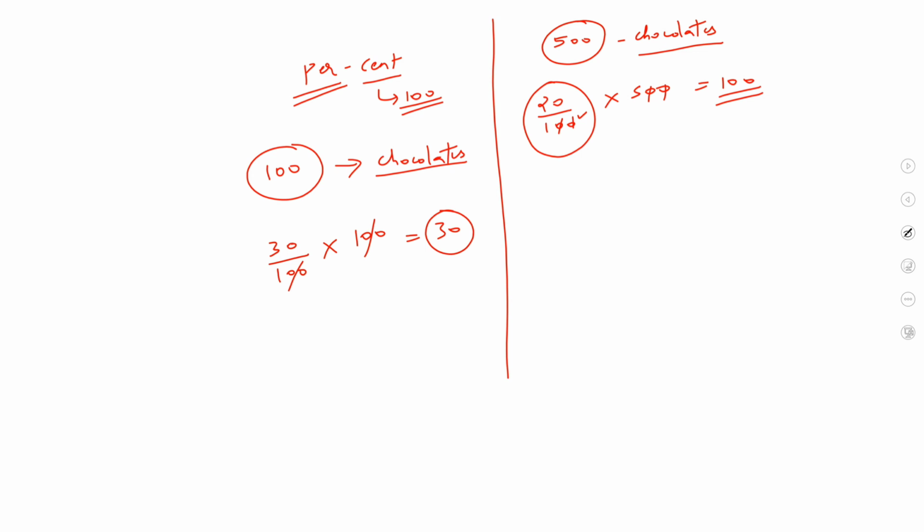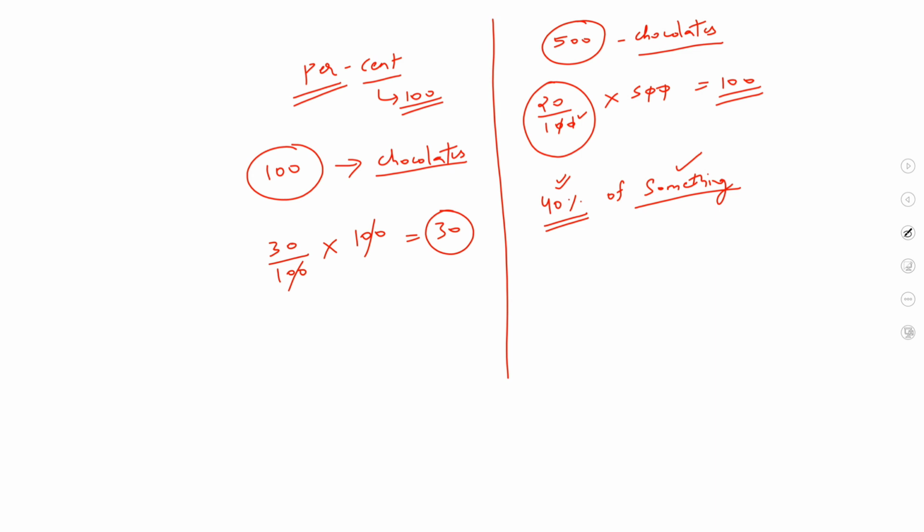So first of all, we have understood that if I say 40%, it makes practically no sense if I only write 40%, because 40% of what? 40% of chocolates, or 40% of a particular number, then it makes sense.